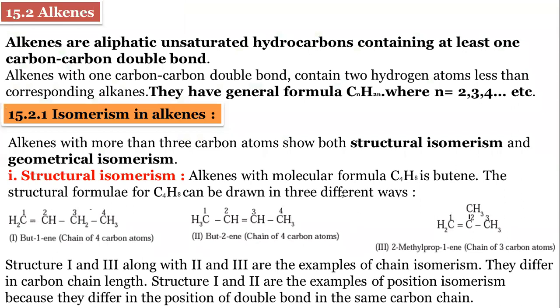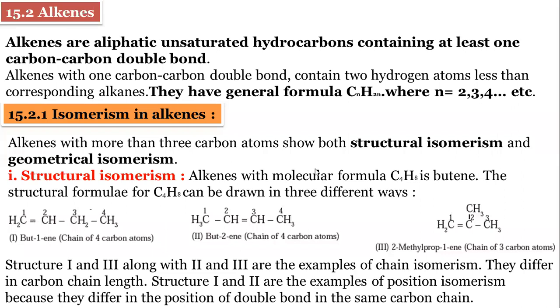Alkanes, alkenes, and alkynes, these are hydrocarbons. Remember, from the first lecture I am explaining, all these are hydrocarbons, meaning they contain carbon and hydrogen.